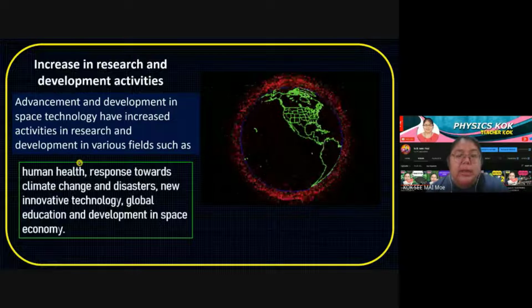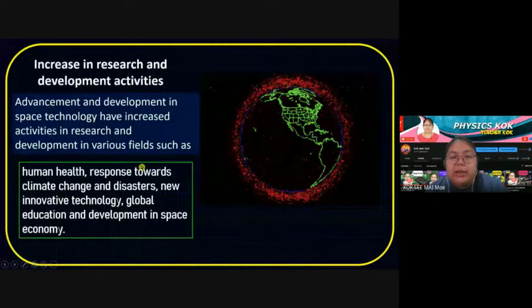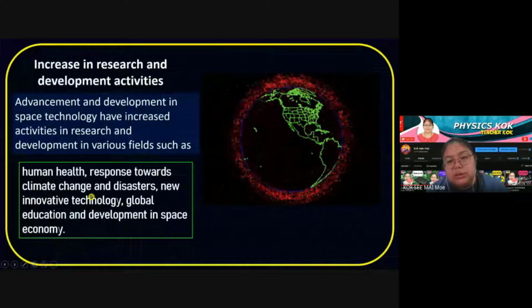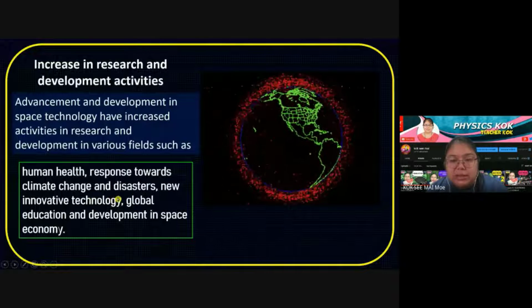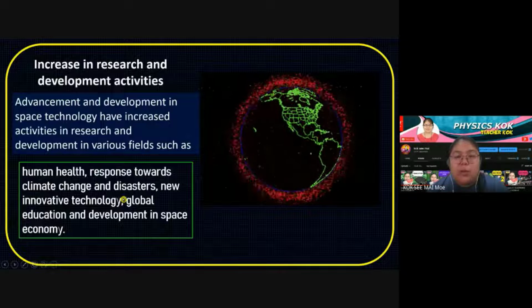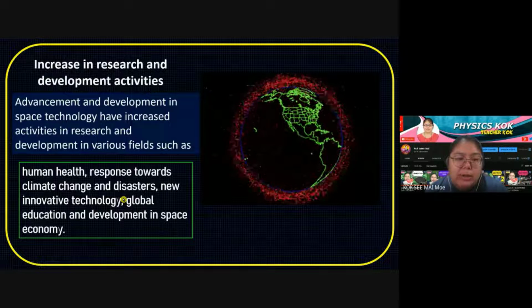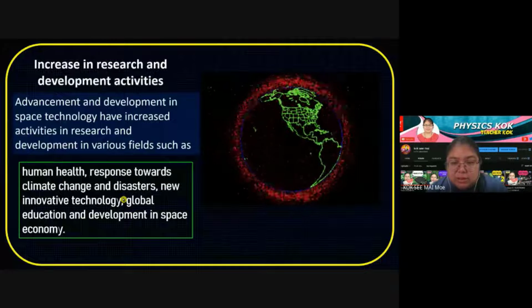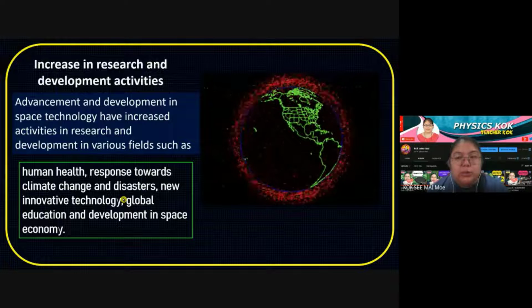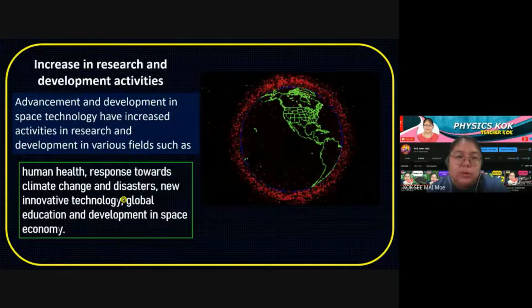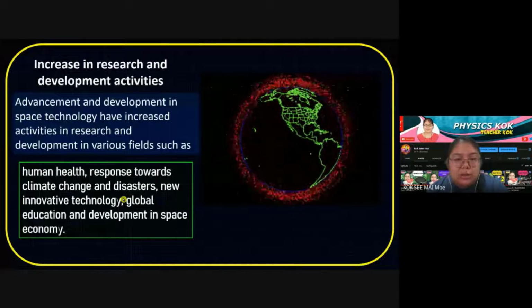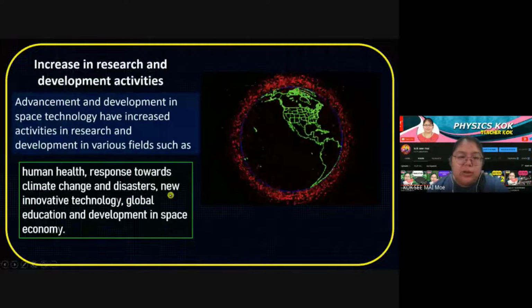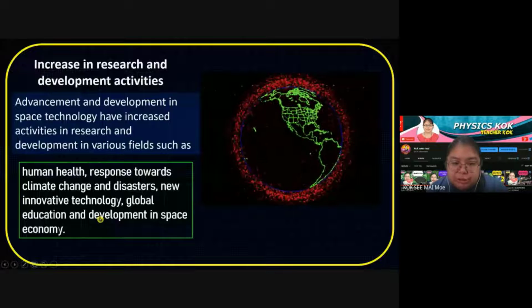First one, human health. Number two, responding to climate change and also disaster. That means they can control it. You have to find out why it becomes like this. Why do we have climate change? Why do we have disasters, bencana? Too hot, suddenly too cold. Why does it become like this? They want to find out how to reduce all these things from happening. After that, they get new innovations for technology.